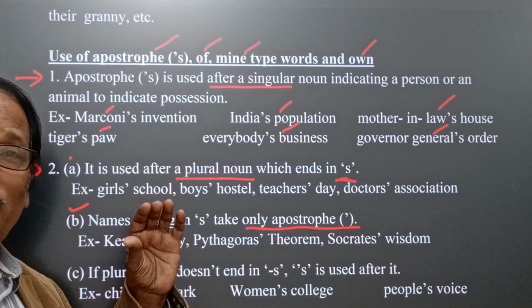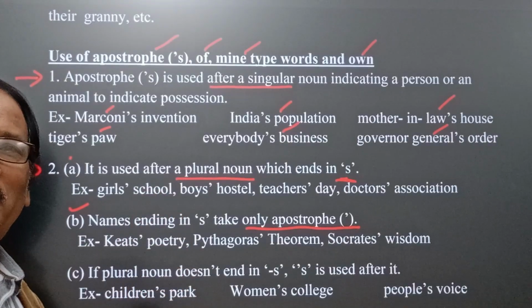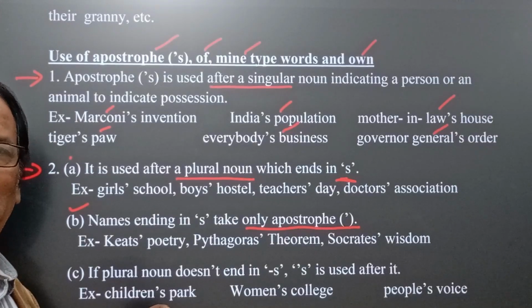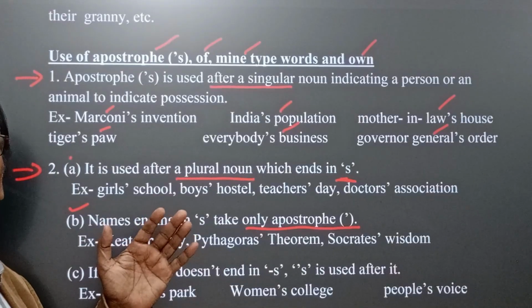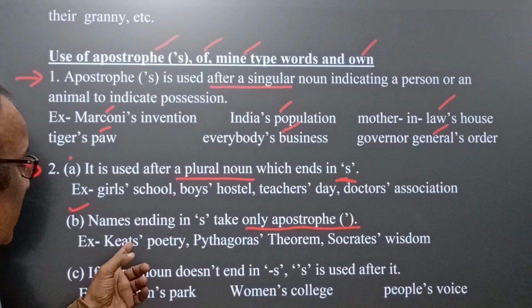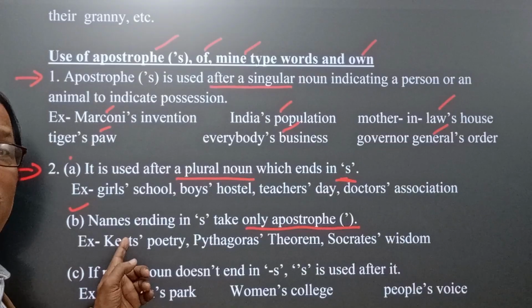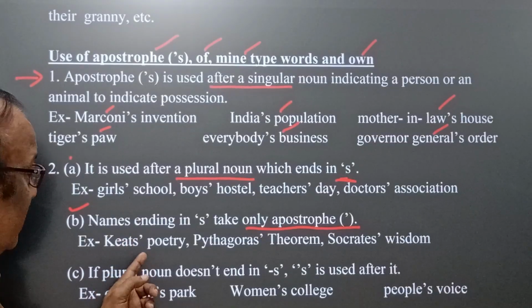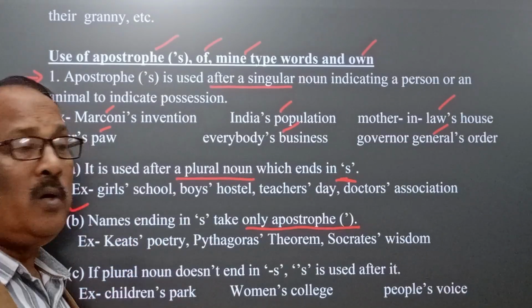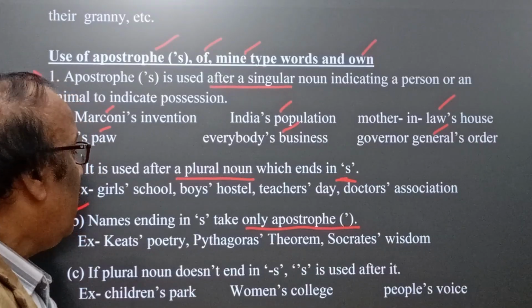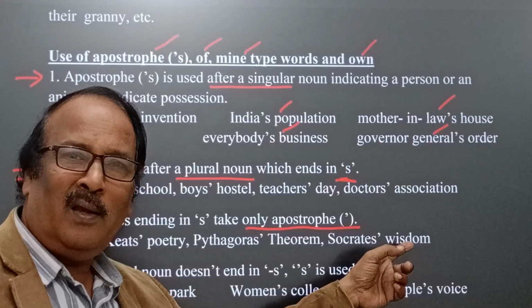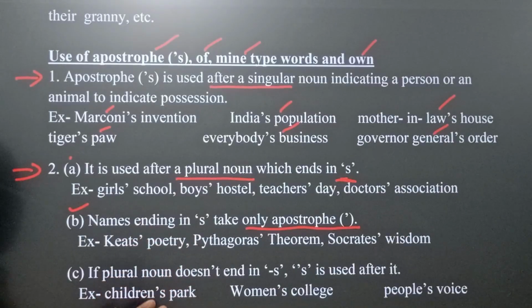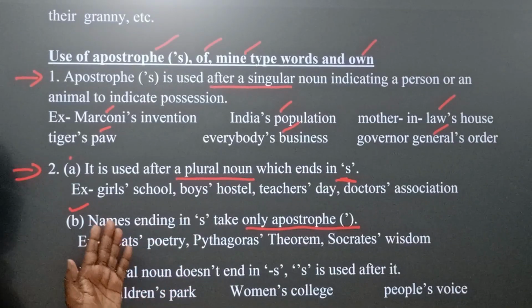This is a famous line from his poem, and therefore it is world famous. Here Keats ends with s. Similarly, Pythagoras' theorem, where only the apostrophe is used.